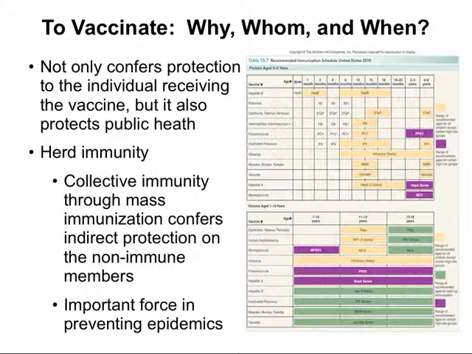And there are figures, depending on the pathogen, of how many of the population need to be immunized to get this herd immunity. This is a really important force in preventing epidemics that doesn't exist in some of our third world countries. So if you are traveling, it's extra important to get these immunizations because there isn't herd immunity to prevent it being passed to you. People that have it can pass it to you easily and you can bring it home, as you'll see in the case study in this chapter.